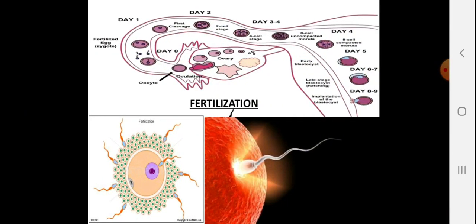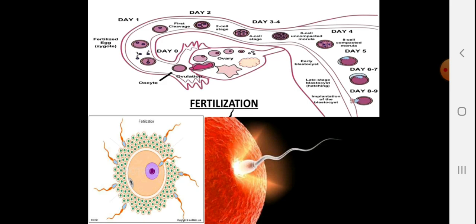You can see how fertilization looks, and you can see what happens after fertilization on day 1, day 2, day 3, day 4, day 5, day 6 to 8 and 9. The implantation of the zygote takes place in the uterus wall. We'll continue with this detailed explanation in our next presentation.